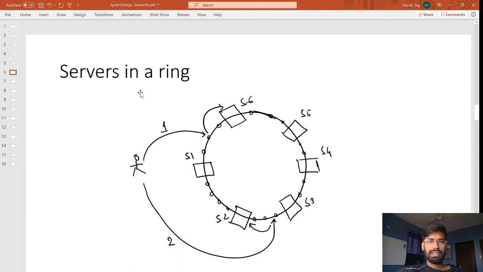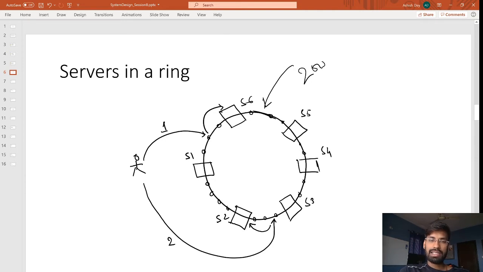Let's say this is the architecture we are going to check, to see whether this is going to work. We are going to put the servers in a kind of ring. What is that ring? In this ring, instead of the single points that we had for each server, we are going to have a lot more points. These are the virtual points. Let's say for each server there are maybe around 200 points, and we have these 6 servers out there: S1, S2, S3, S4, S5 and S6. These servers are over here.